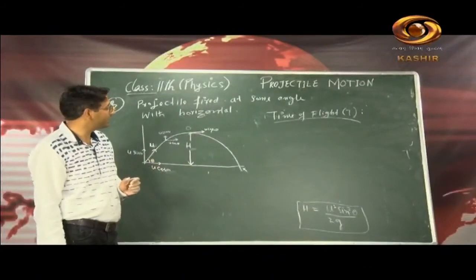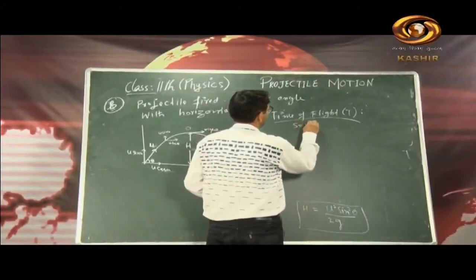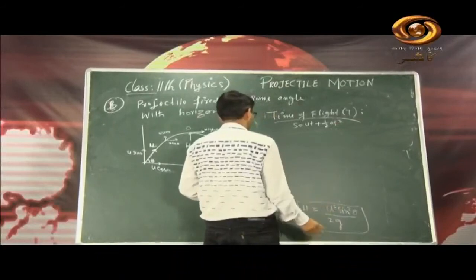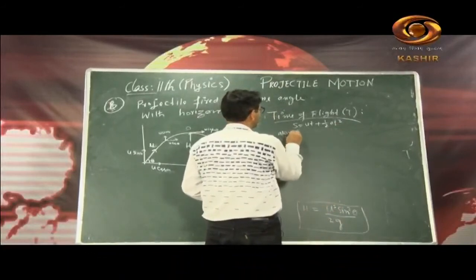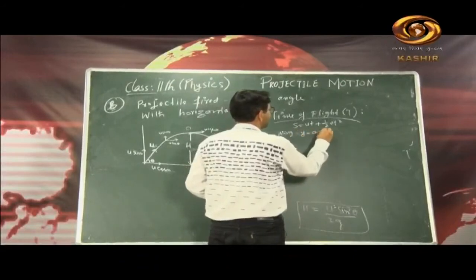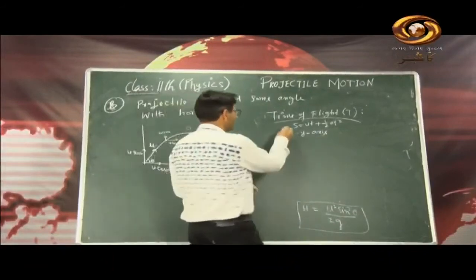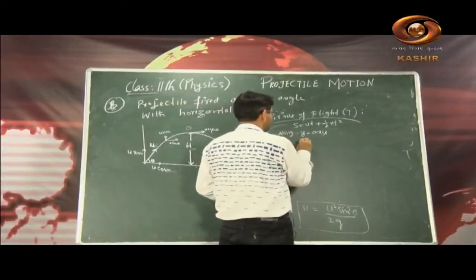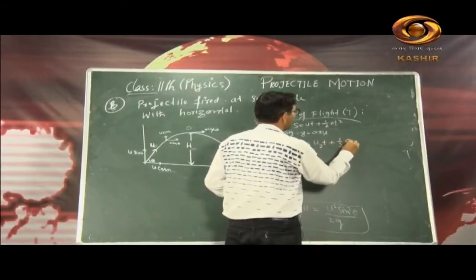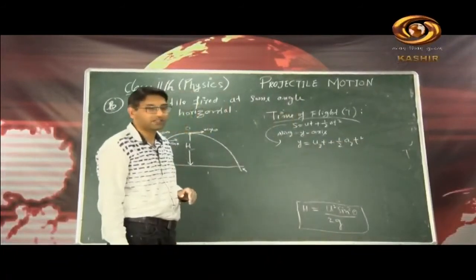So time of flight T we can calculate. We know the equation s is equal to ut plus half of at square, the equation of motion for displacement. Now let us take it along the y axis. Along y axis, this equation turns out to be y is equal to uy t plus half of ay t square.